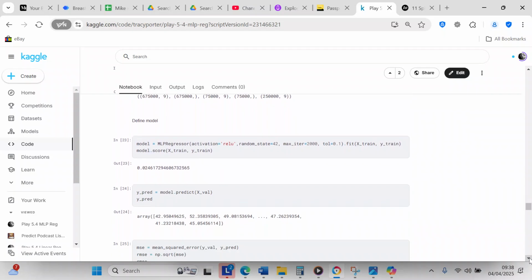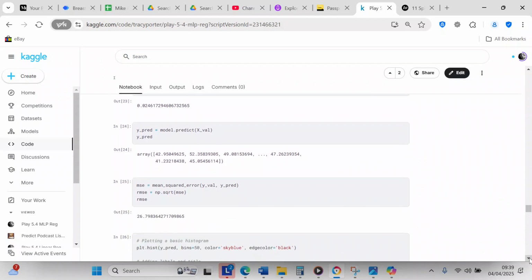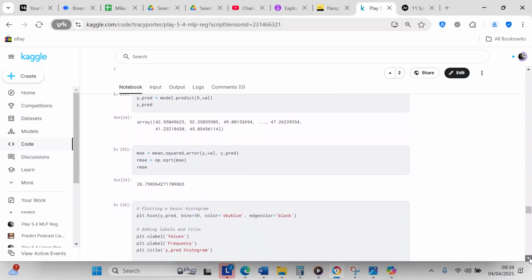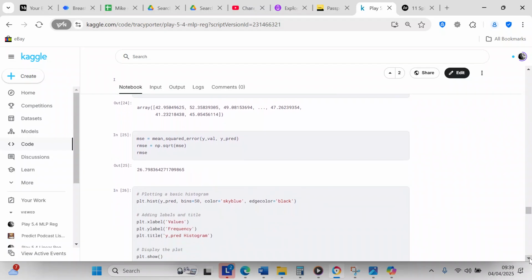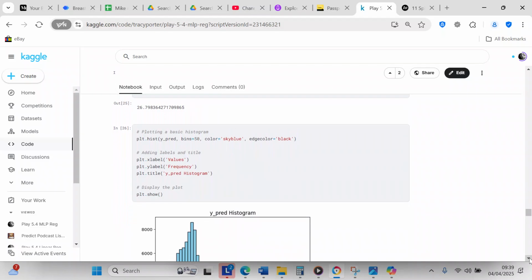And now we're going to define our model, which is an MLPRegressor. Activation is ReLU, random state is 42, max iter is 2000, and tol equals 0.1. And we had a 0.02% accuracy. And then we're going to predict on the validation set. So you can see the prediction. We check our RMSE, which is our root mean squared error. And our RMSE is 26.79.